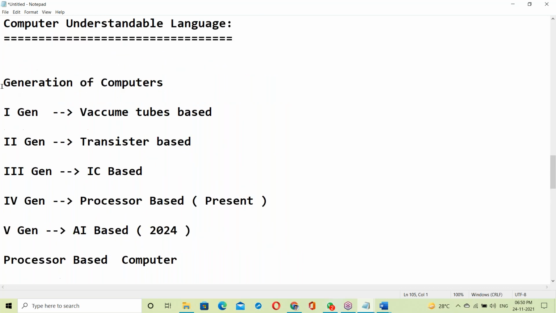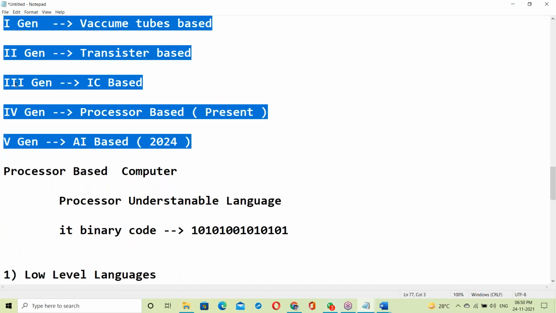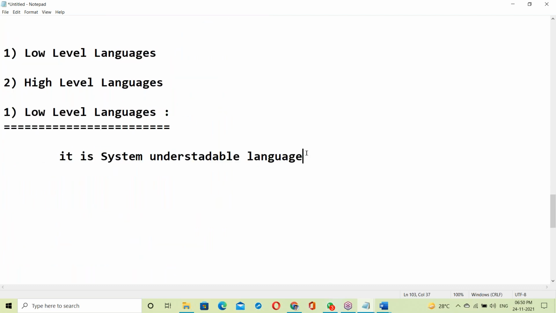For that purpose, I'm explaining the generation of computers also. Next we'll discuss generation of languages, that is different. Generally, when I explain any topic, I give a lot of information from my experience.